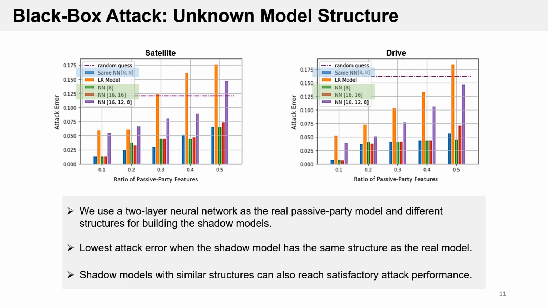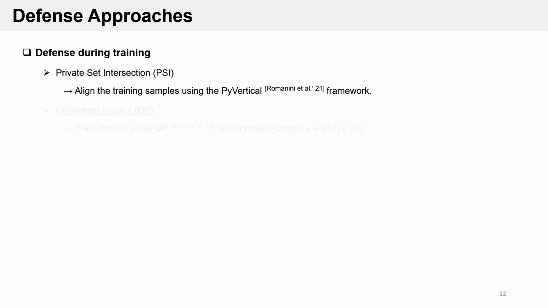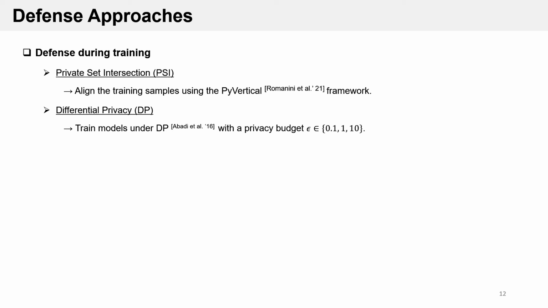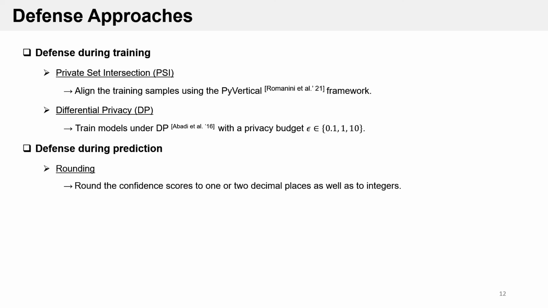The results indicate that it is still possible to conduct the attack even without knowing the exact structure of the passive party model. Finally, we analyze the performance of different defense techniques, which are either applied during training or during prediction. For the defenses during training, we investigate whether private set intersection, the commonly used sample alignment technique, can help prevent privacy leakage. Moreover, we also analyze the capability of differentially private training against the attack. Here, epsilon is the privacy budget. The smaller epsilon, the higher the privacy protection. For the defenses during prediction, we process the original confidence scores by rounding the values to limited decimal places or adding random noise with different noise scales.